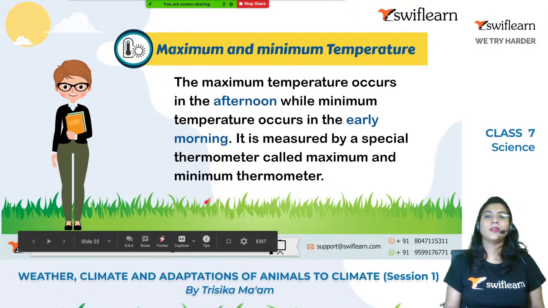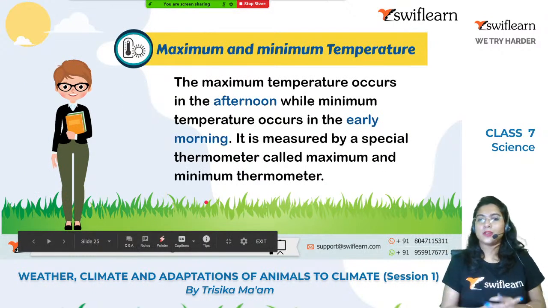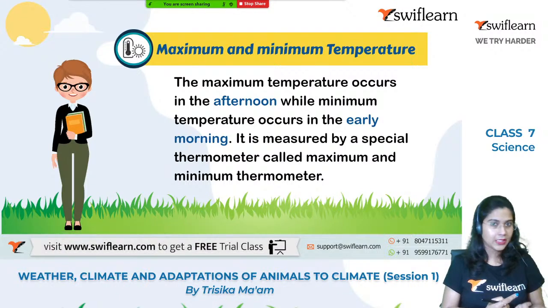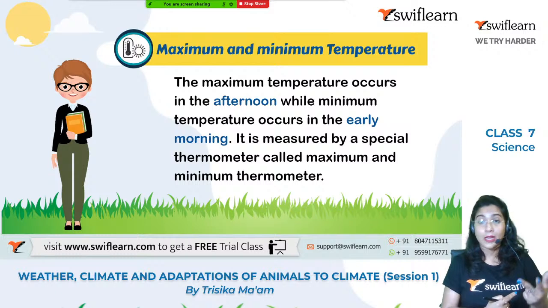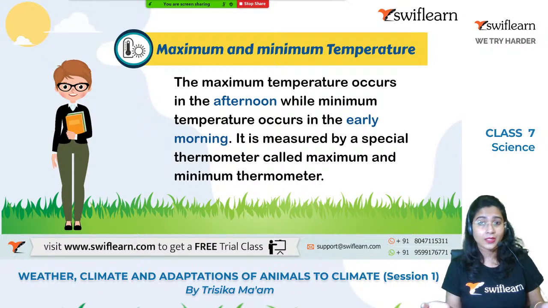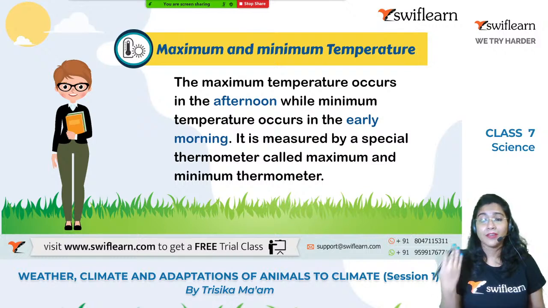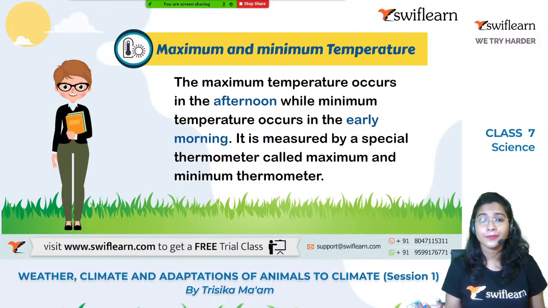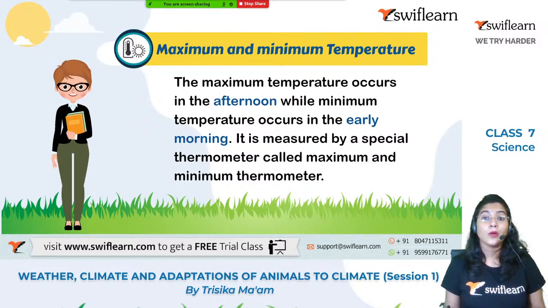Now, coming to the temperature, already we have studied how to measure the humidity and how to measure the rainfall. Now let us go to how to measure the temperature of a particular place. That is very important, right? The temperature of a particular place varies from one day to another day. So how can we measure that? It can be measured by the maximum and minimum thermometer.